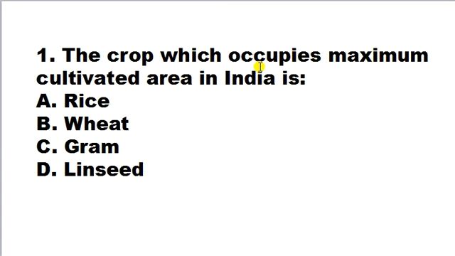The crop which occupies maximum cultivated area in India is A. Rice, B. Wheat, C. Gram, D. Linseed. Friends, rice is the most cultivated crop in India. India is the world's second largest producer of rice behind China. So here correct answer is A. Rice is a crop which occupies maximum cultivated area in India.